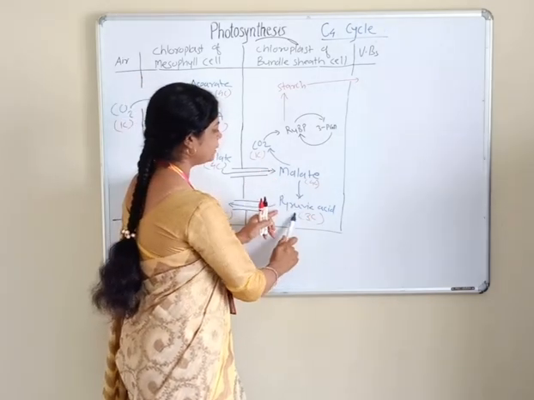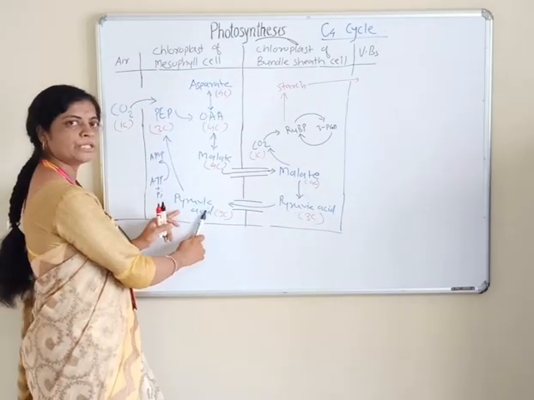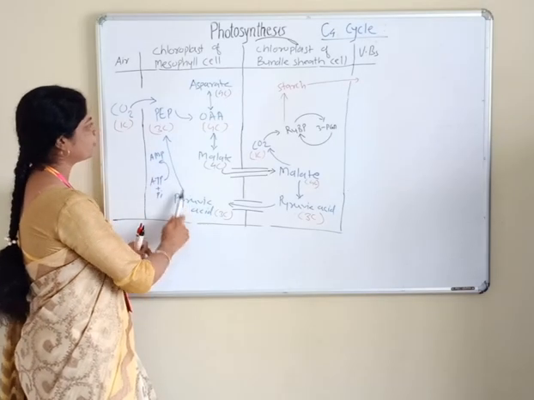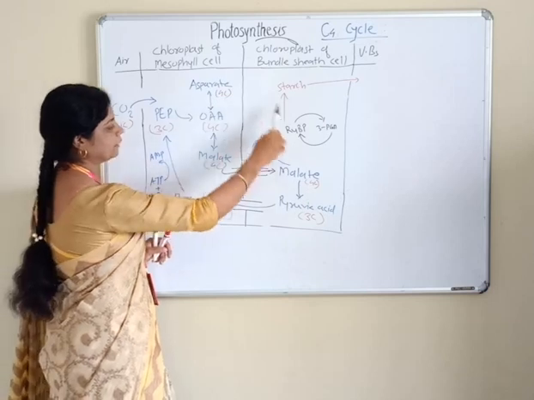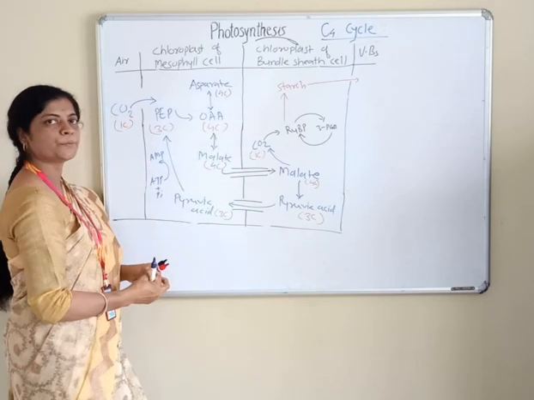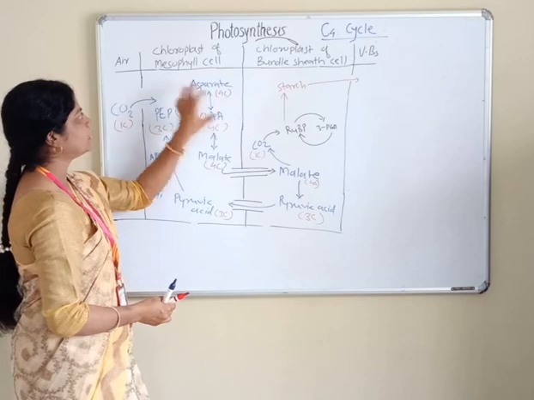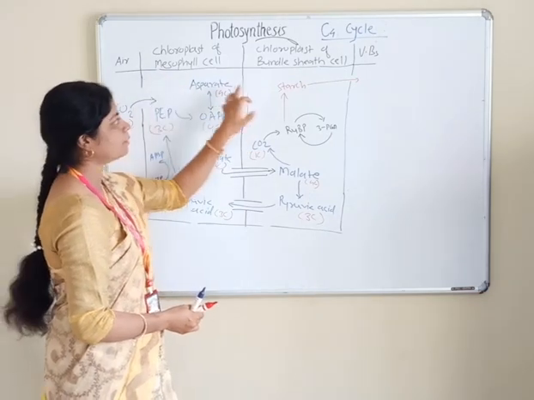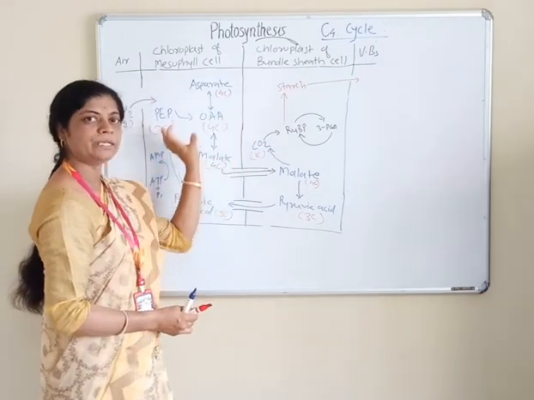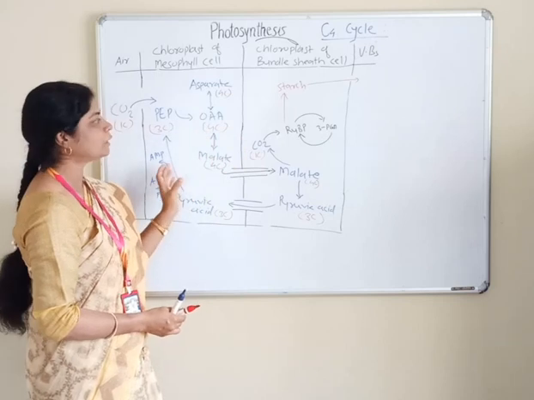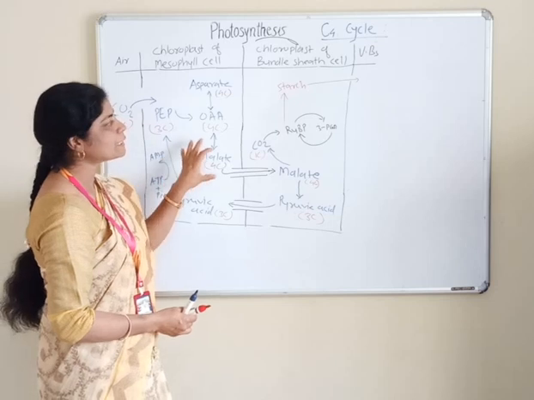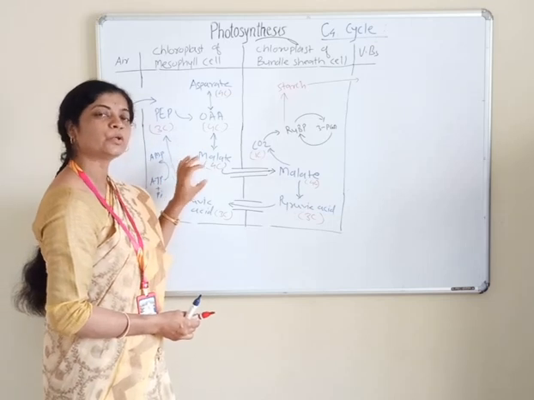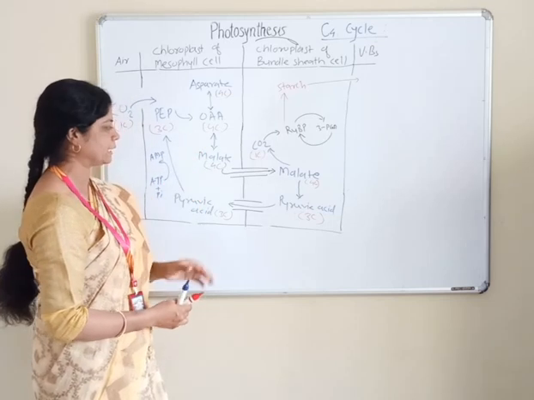This pyruvic acid is transported again into the mesophyll type of chloroplast with formation of phosphoenol pyruvate, and again this cycle continues. Here there are 2 types of chloroplast, that is mesophyll type of chloroplast and bundle sheath type of chloroplast, and they depend on each other, or they cooperate with each other for this cycle. So this type of pathway is also called cooperative type of photosynthesis.